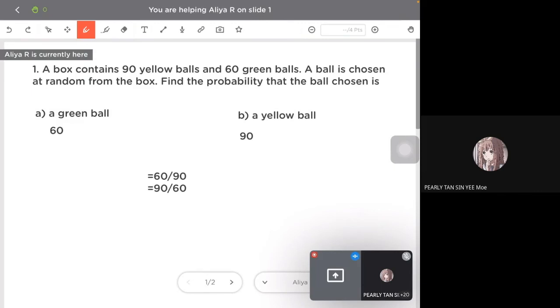Alia, how about you? Total how many balls? How many balls are in the box? You see the words here: a box contains 90 yellow balls and 60 green balls. So total how many balls in the box? How big is the sample space?